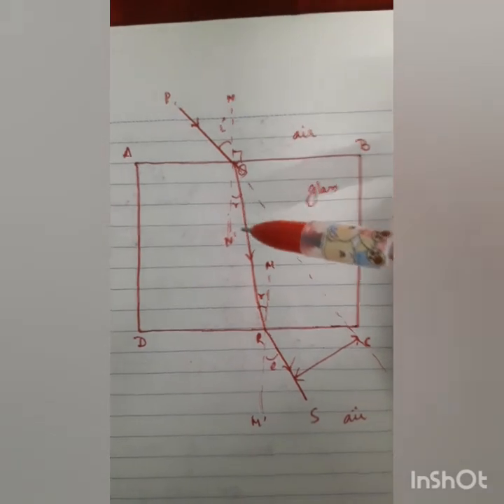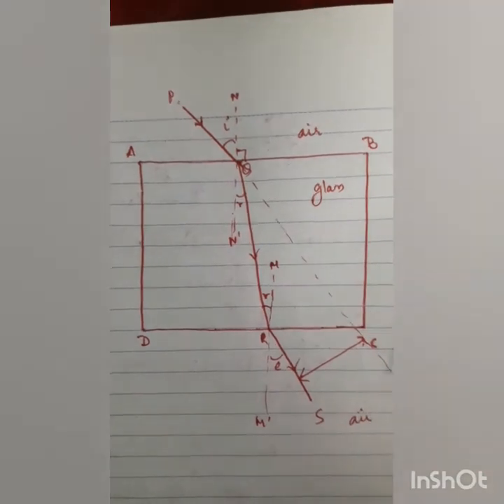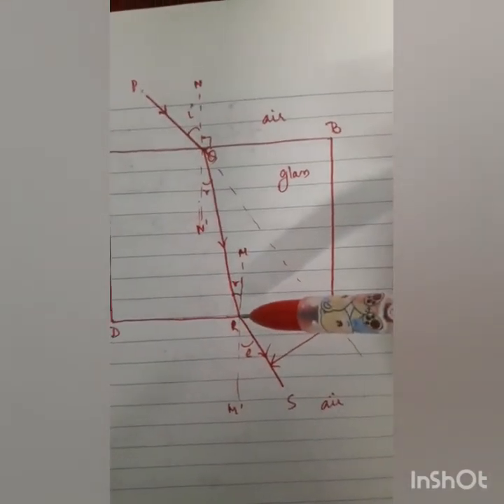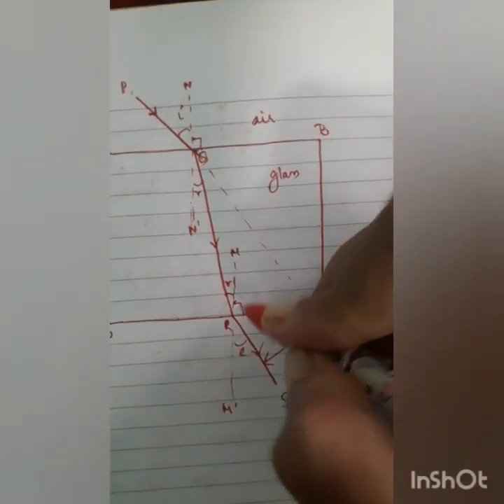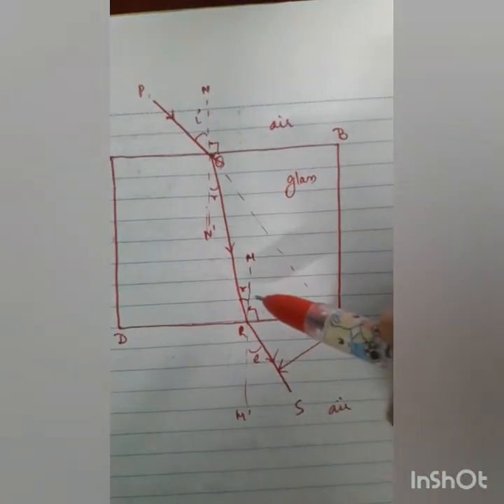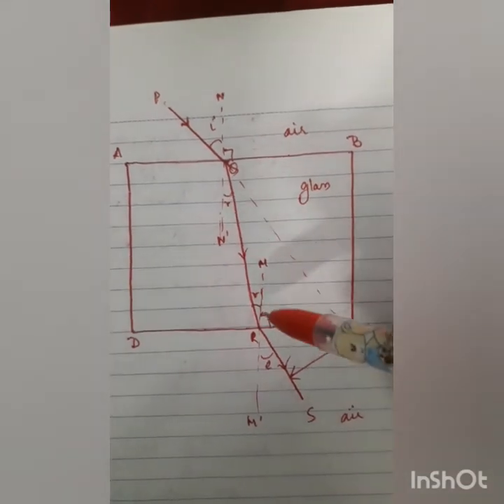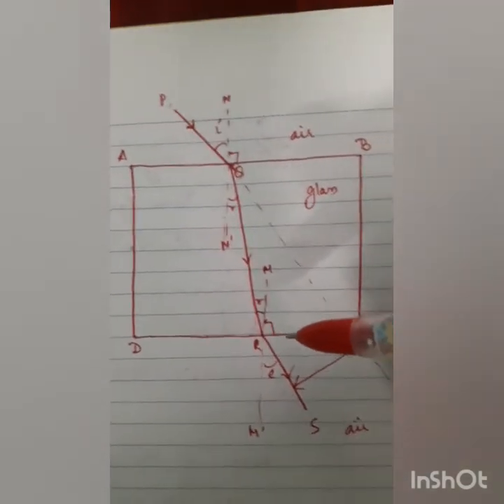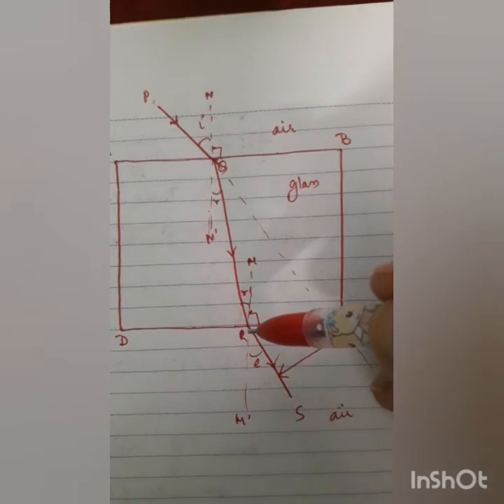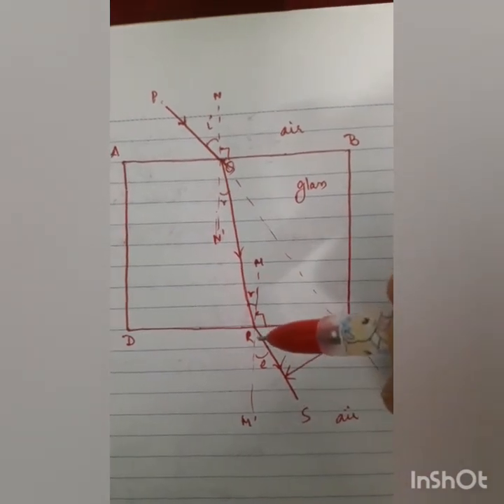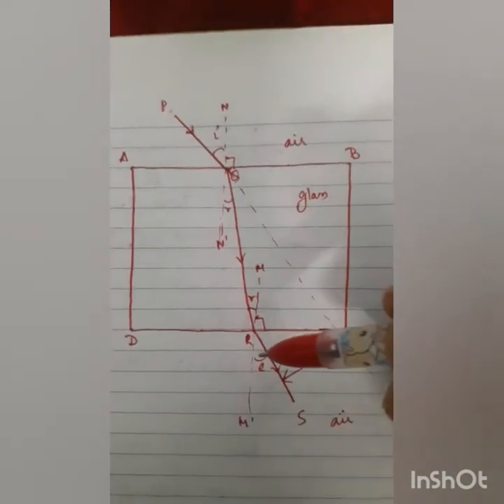Again this ray of light moves straight until it meets the surface where it will move from glass to air. At this point I have named it R. Again at R I have drawn a normal M, dashed. Now this small angle r and this small angle r will be equal because these two sides of the rectangular glass slab are parallel, so these two will be alternate angles. Now again, as the ray of light is moving from glass to air, that is from denser medium to rarer medium, it will bend away from the normal. See, you can see that it has bent away from the normal. So RS is the ray of light which is bending away from the normal, and angle e is the angle of emergence.